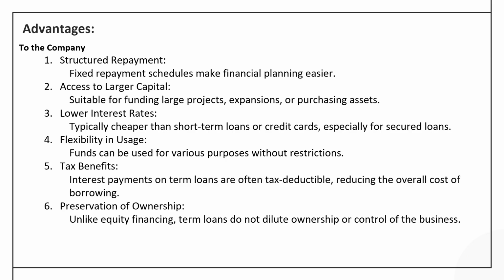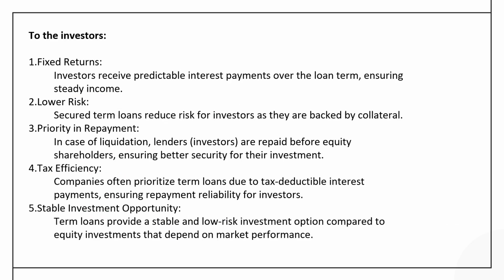One is the structured payment, where the fixed payment has to be made to the institutions. So, it is easy for the company to schedule the repayment. Then access to larger capital: sometimes when the other sources of finance are not available, it is possible to get funding in the form of a term loan. Lower interest rate as compared to equity capital. Flexibility in uses, funds can be used for various purposes. Then there are certain tax benefits available on the term loan, and preservation of ownership or retention of control is another benefit available with the term loan.